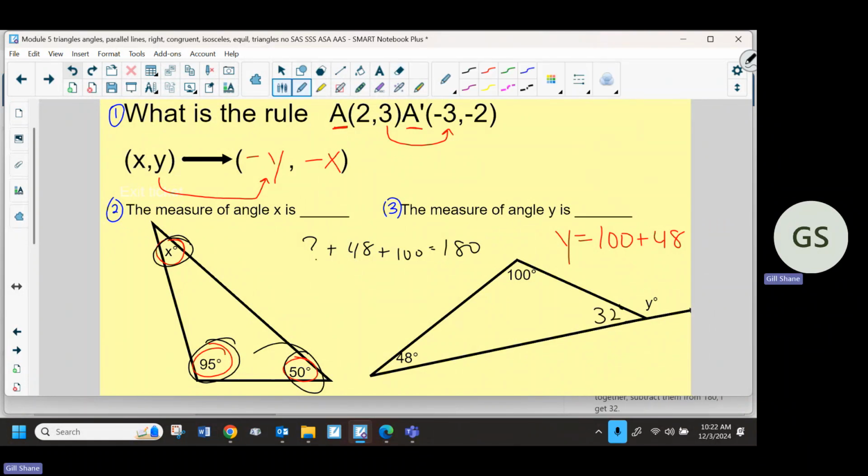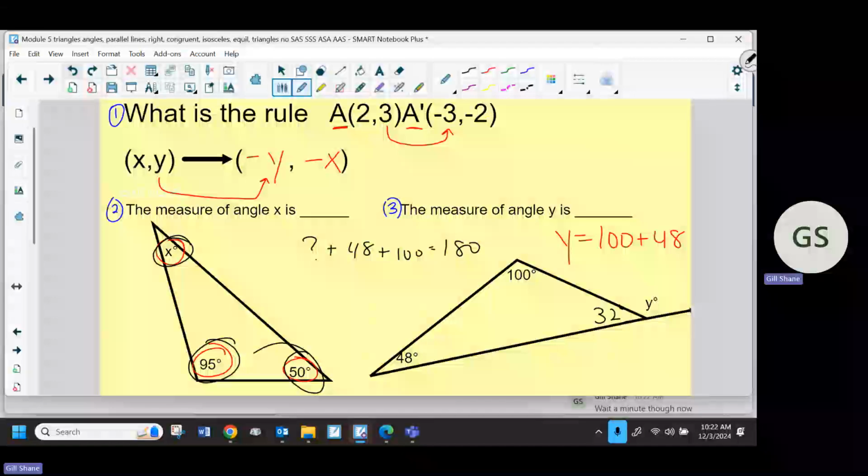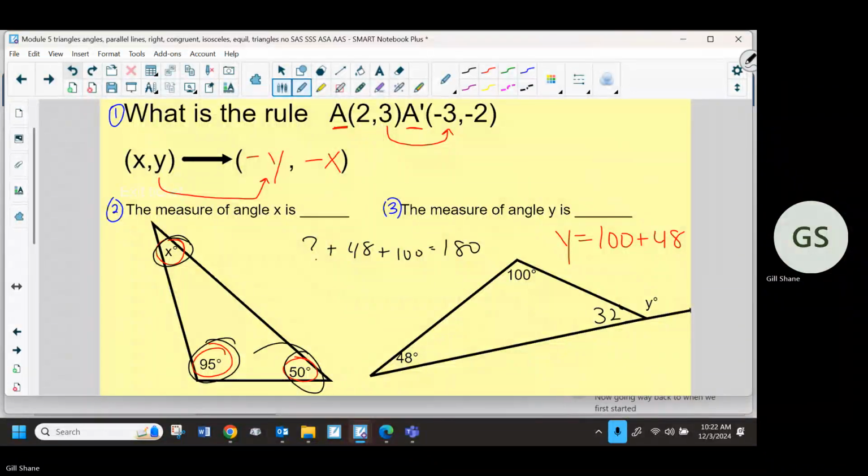Well, I could do what I know. I know that's true: the three interior angles have to add up to 180. Okay, wait a minute though. Now going way back to when we first started angles, what can I do now? Look what I just did. I just solved for 32. I want y. What can I do to solve for y now?